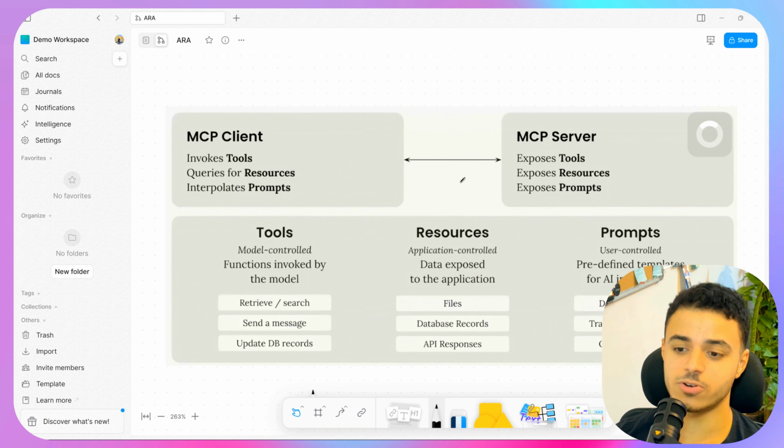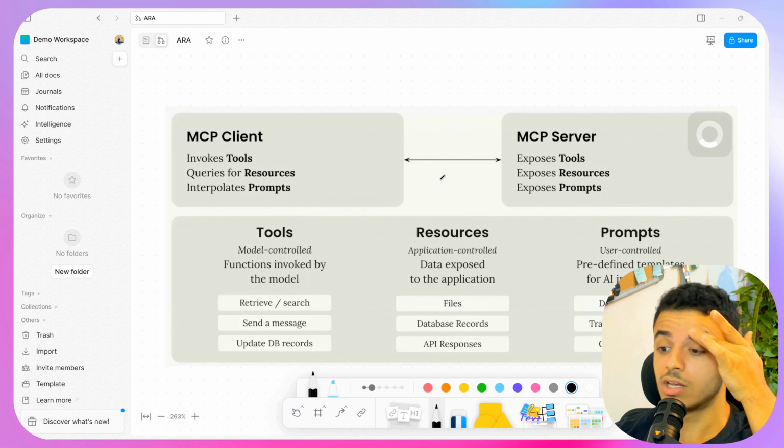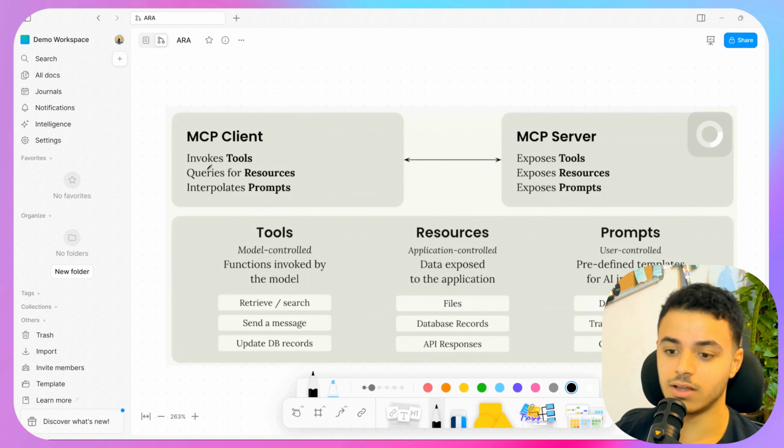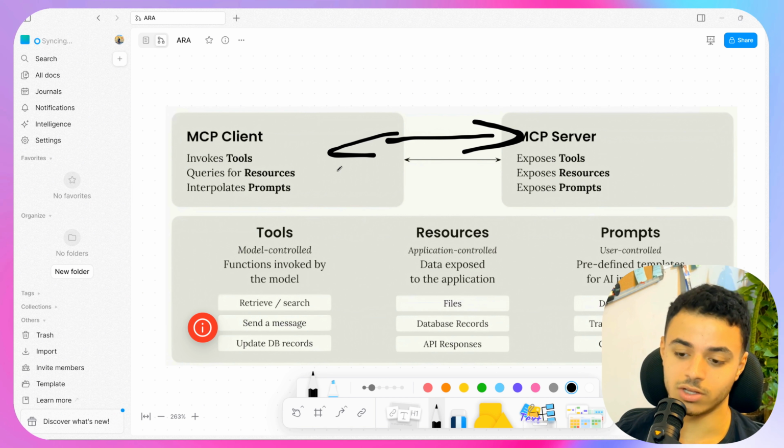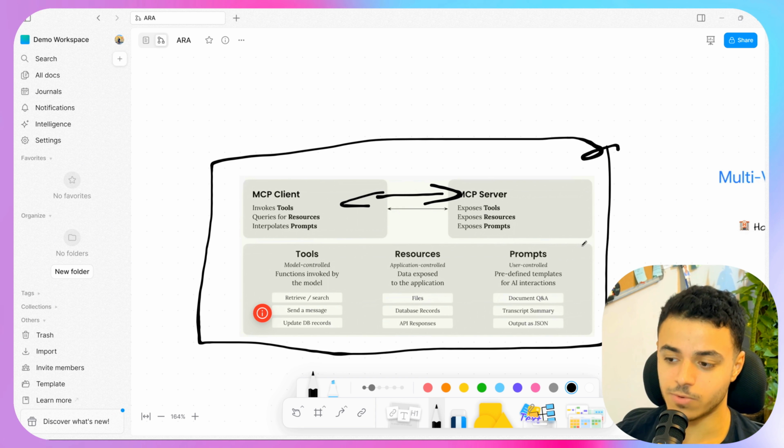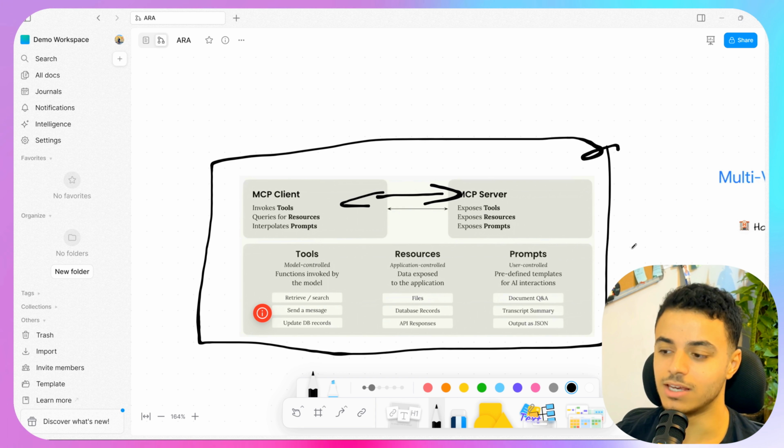So this is the abstract of the MCP approach. We have the client and the server, and each one has its own tools, resources, and prompts. So this is the communication pattern, or the communication protocol, between the two entities or the two parties. And those are the three main components of any MCP in the world.